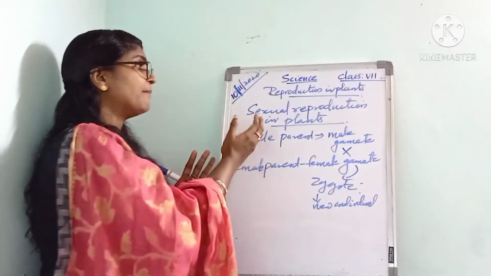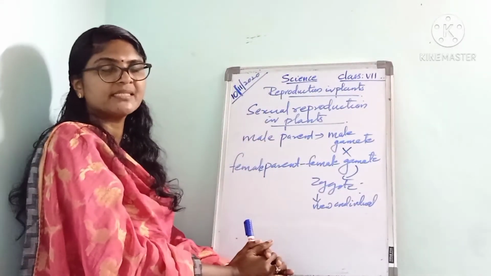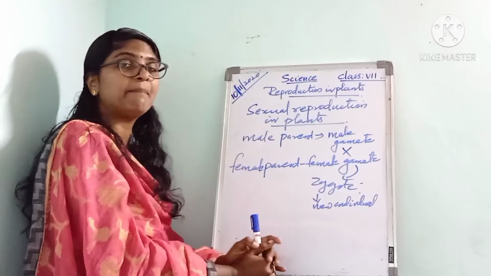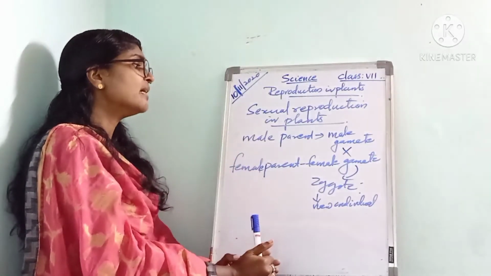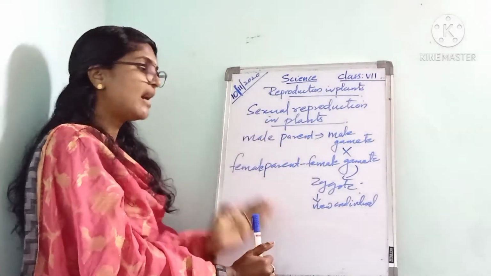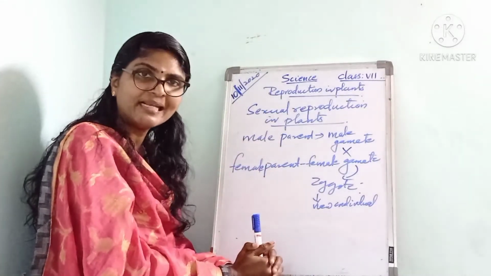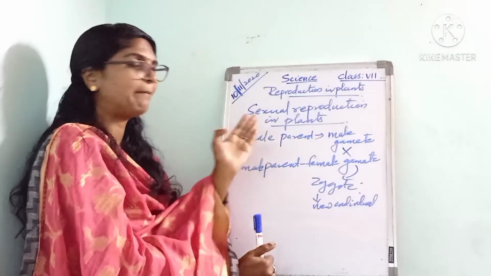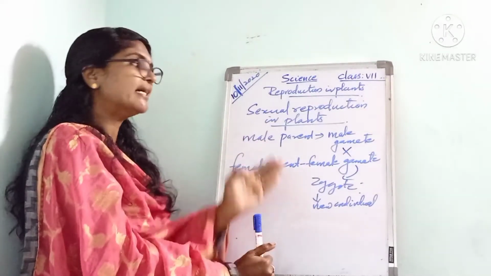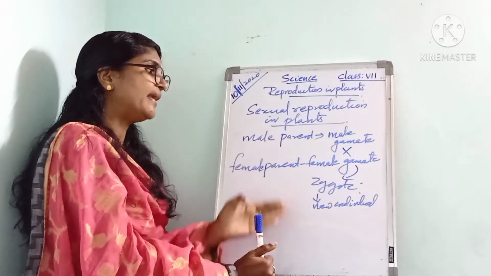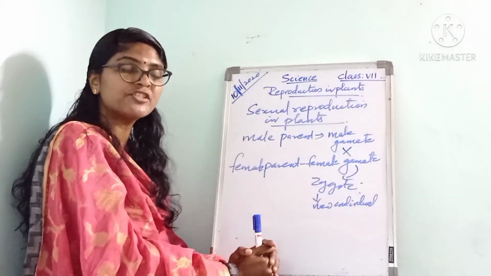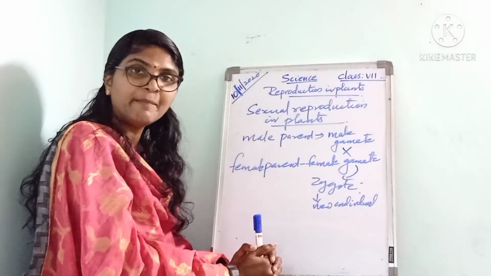Next, let's see sexual reproduction in plants. For sexual reproduction, a male parent and a female parent are required. The male parent produces the male gamete and the female parent produces the female gamete. The male gamete and the female gamete fuse together to form a zygote.